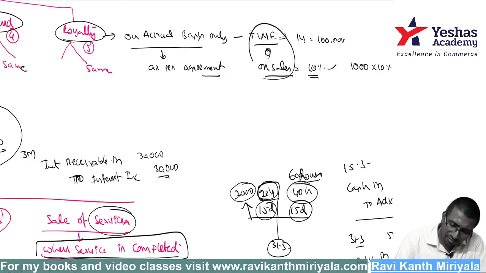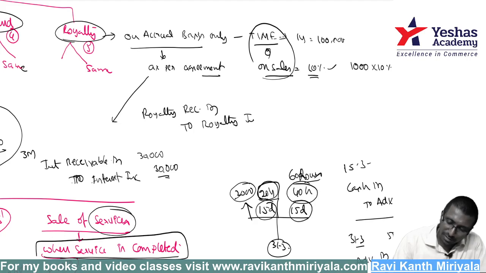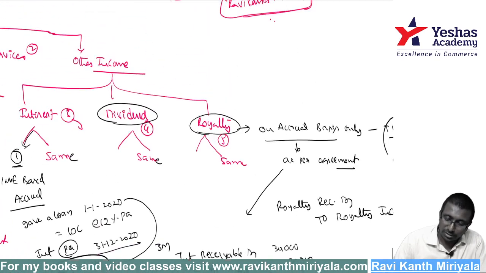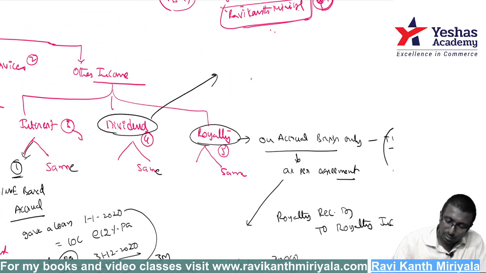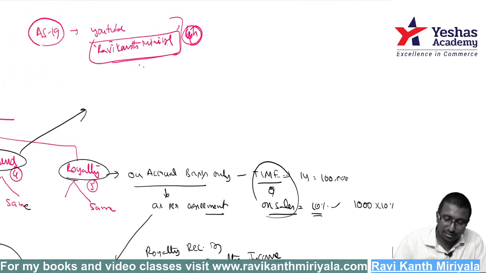Here also the journal entry will be the same as before. Royalty receivable account debit, as you may be receiving it in the next year, to royalty income. Like this, you are supposed to record the journal entry. Got it? Done.